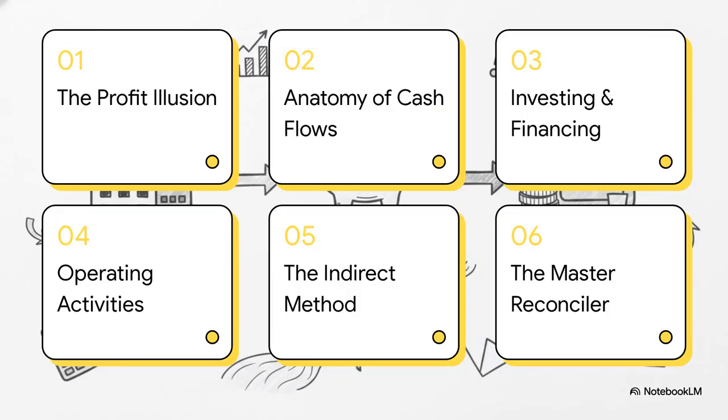To help bridge the gap between theory and reality, here is our roadmap for today. 1. The profit illusion. 2. Anatomy of cash flows. 3. Investing and financing. 4. Operating activities unpacked. 5. The indirect method shortcut. And 6. The master reconciler.